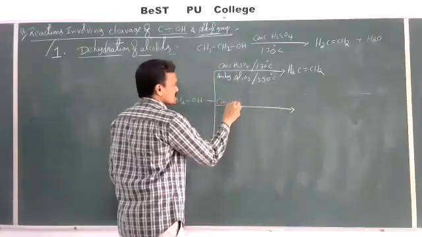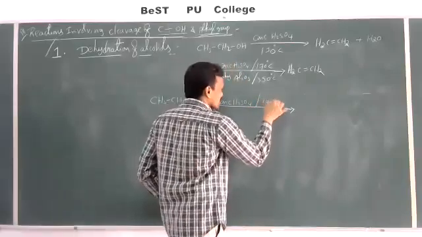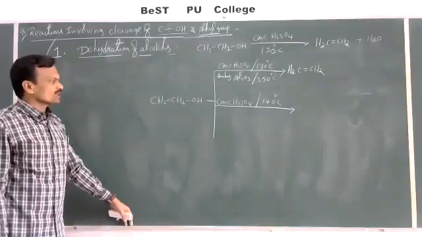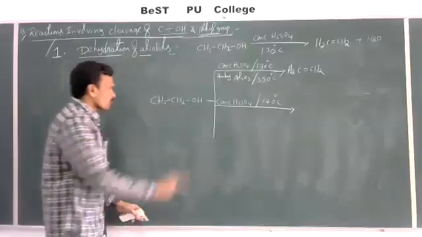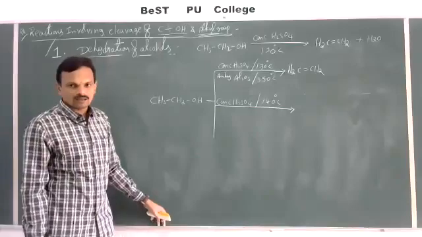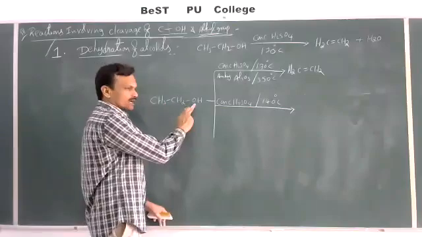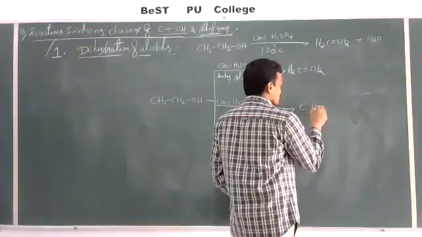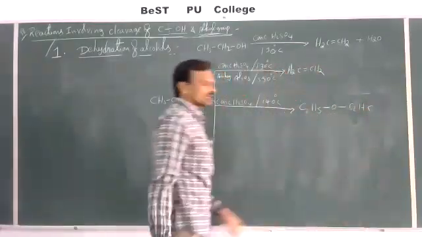The same with concentrated H2SO4 at 140 degrees Celsius. At 140 degrees Celsius, if the reaction is allowed to carry out, then from two molecules of alcohol, a water molecule gets eliminated. From two molecules of alcohol, if you eliminate a water molecule, we can get an ether as the product. Then we can get C2H5OC2H5, diethyl ether.